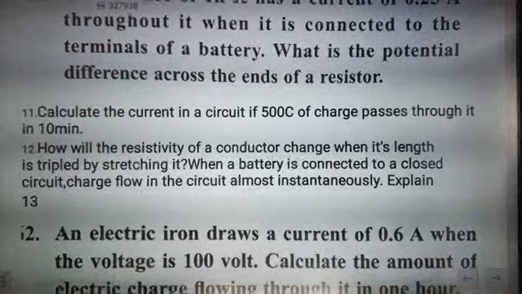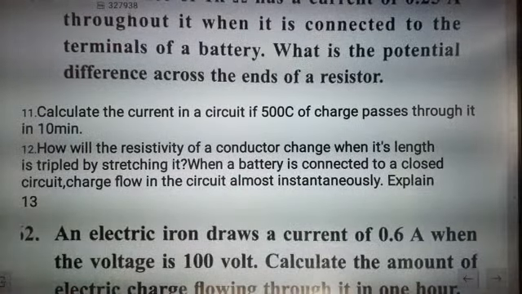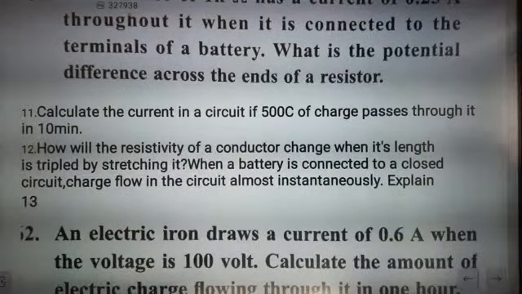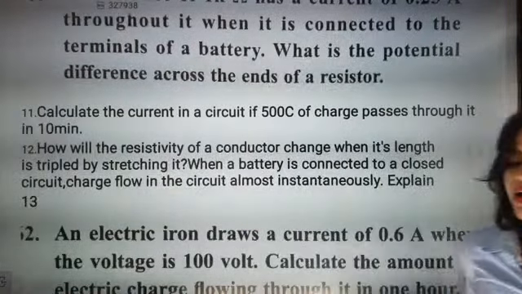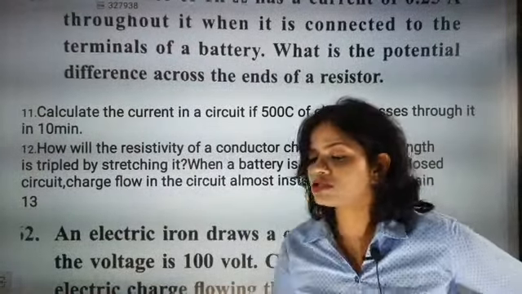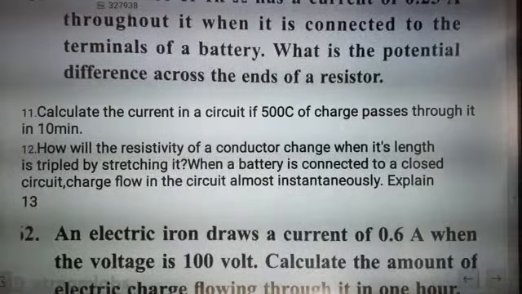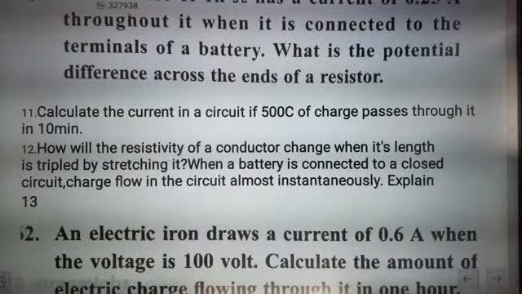But beta, next part of the question, get ready to answer this question. When a battery is connected to a closed circuit, charge flows in the circuit almost instantaneously. Explain. I think I have explained this point. Can you tell me in short? A few minutes before we discussed this point, and I want you all to answer this question. Can you explain this one beta?